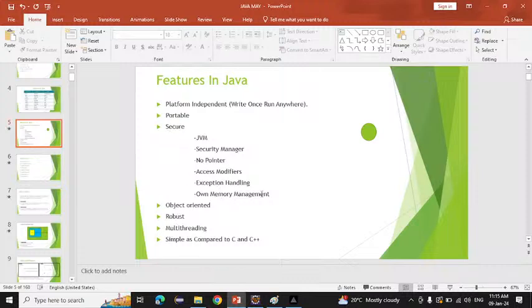After that, own memory management. Just now I told you that in Java we have a concept called the garbage collector that will delete null objects automatically. So that is the own memory management. Java has its own memory management, that is the garbage collector. If any null objects are there, it will automatically delete them. So this thing also makes Java more secure. These are all the things which make Java more secure: security manager, no pointer, access modifier, exception handling, and own memory management. These are all the features present inside Java.